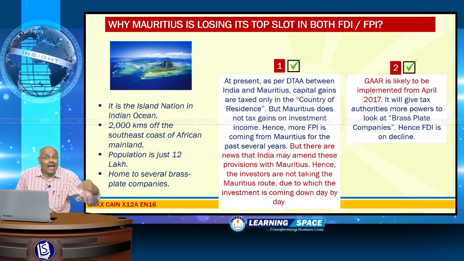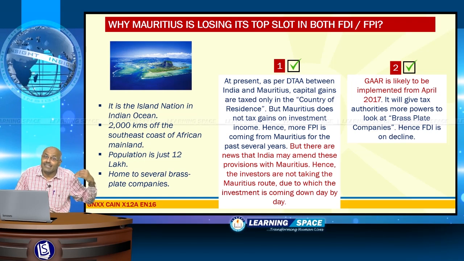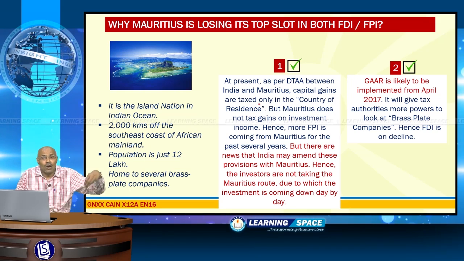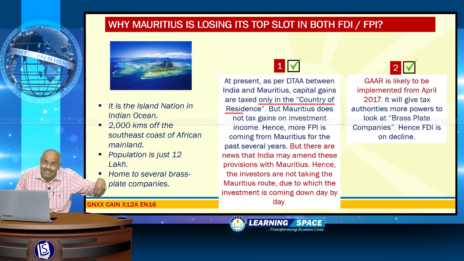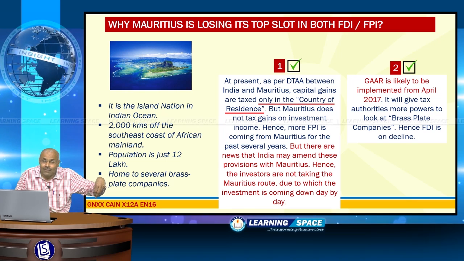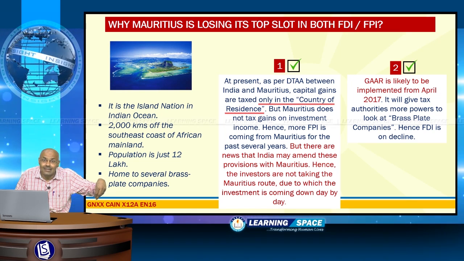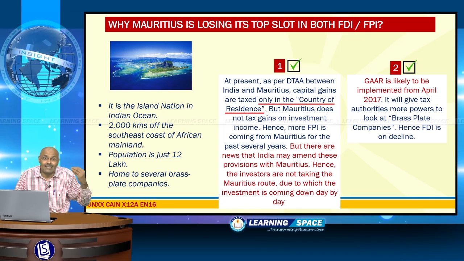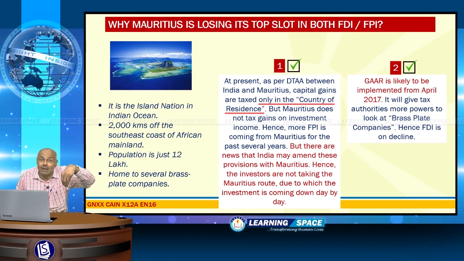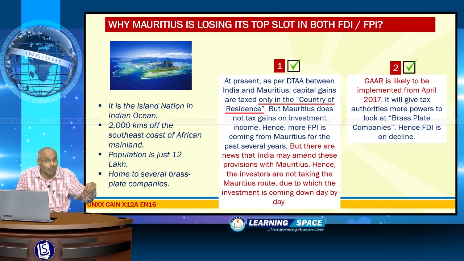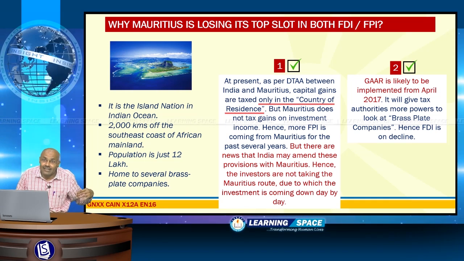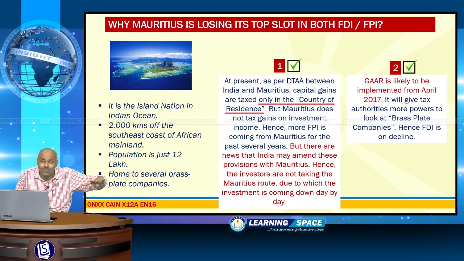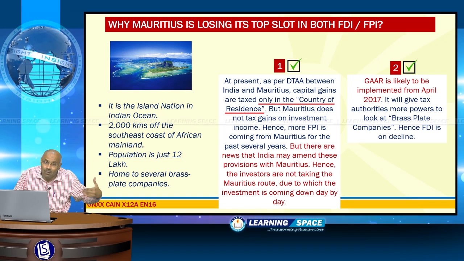At present, as per the double tax avoidance agreement between India and Mauritius, capital gains are taxed only in the country of residence. That means if the FPI is coming from Mauritius to India, capital gains will be taxed only in Mauritius as per the double taxation avoidance agreement. But the interesting point is Mauritius does not tax gains on investment income, hence more income is coming from Mauritius.